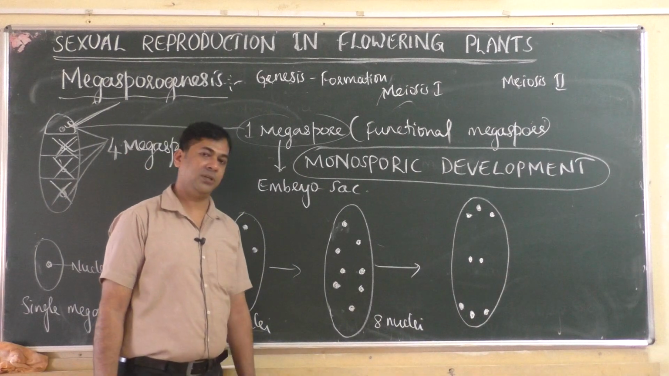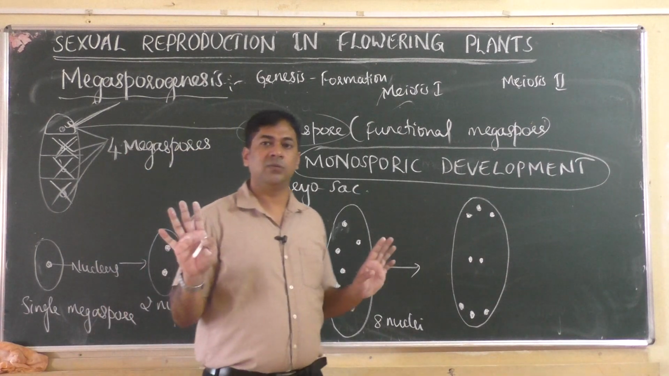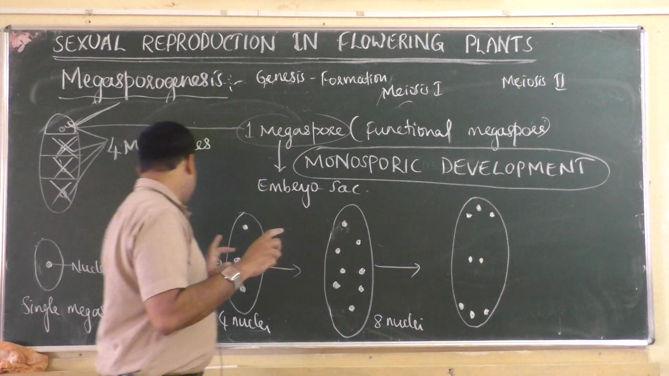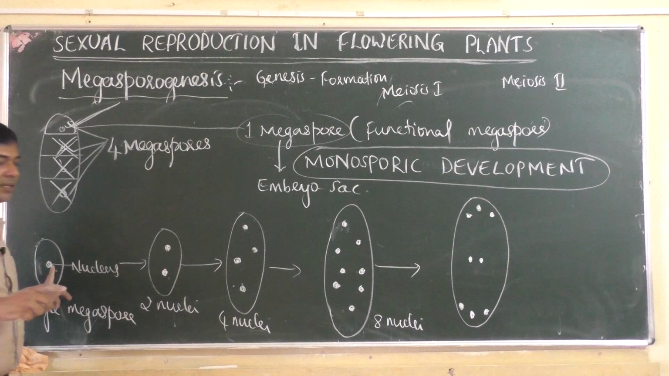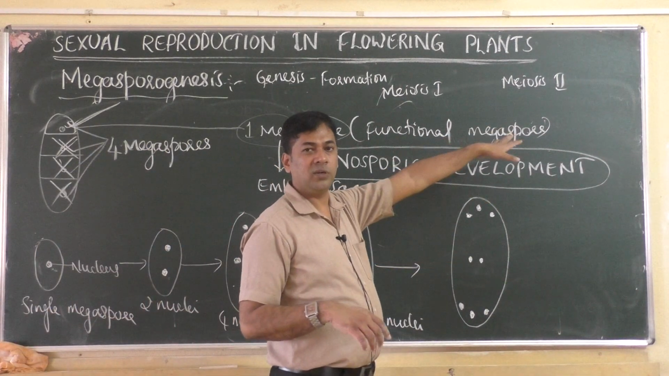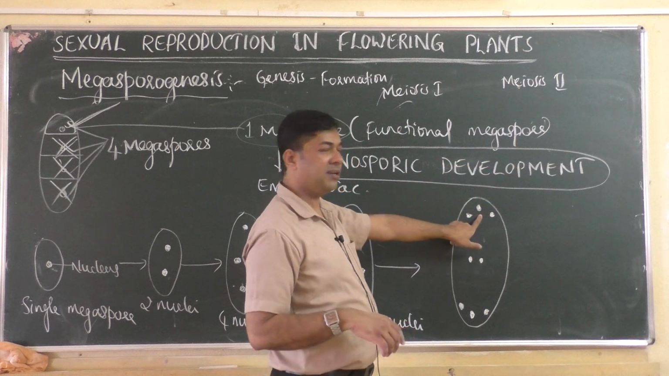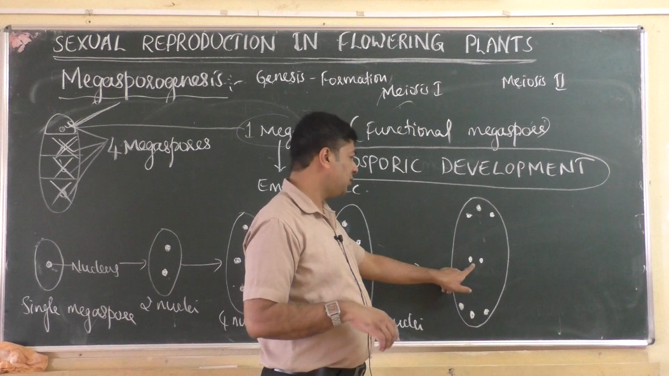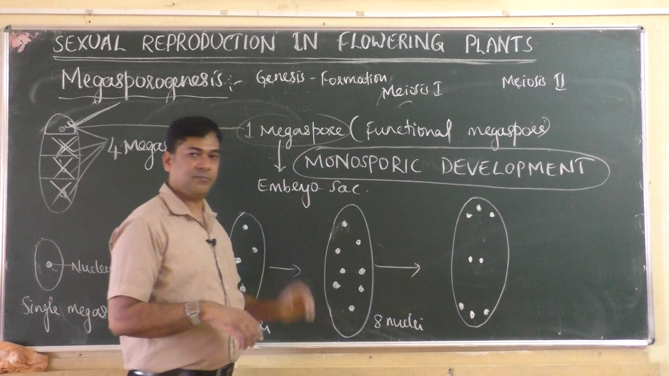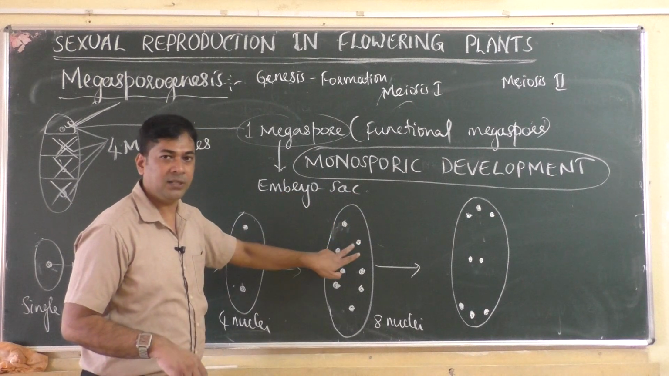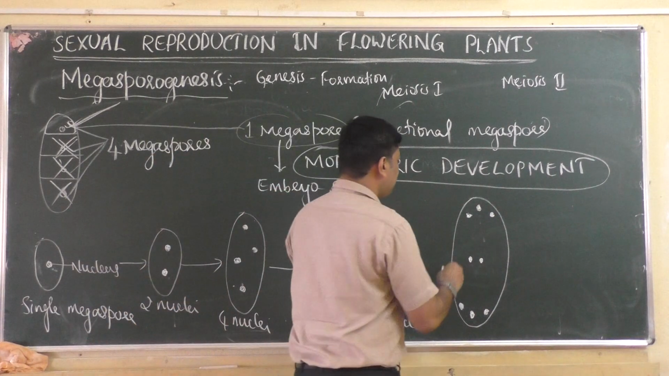Now what will happen? Nuclear division is over. Only nucleus divided. So where one nucleus was there, now it became 8 nuclei, and the nuclei got oriented towards the poles. 3 nuclei went here, 3 nuclei are at the lower side, then 2 nuclei remained in the center. 3 upper side, 3 lower side, and 2 remained in the center. Totally 8. Now what will happen?